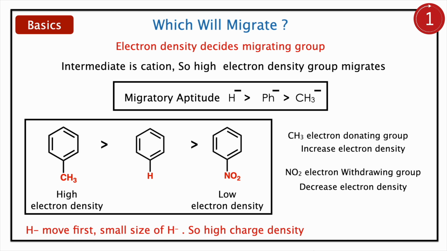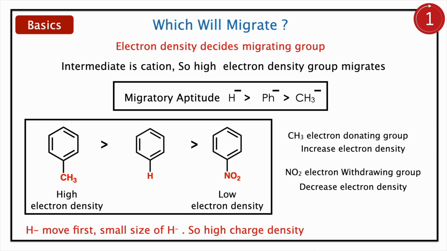Then the question will be which group will migrate. Since the intermediate is a cation, an electron stabilizing species will migrate. Put another way, an electron dense group migrates. Here I have shown two different categories. In the R group, that is alkyl or aryl, the migrating order will be H minus, Ph minus and CH3 minus. Why?